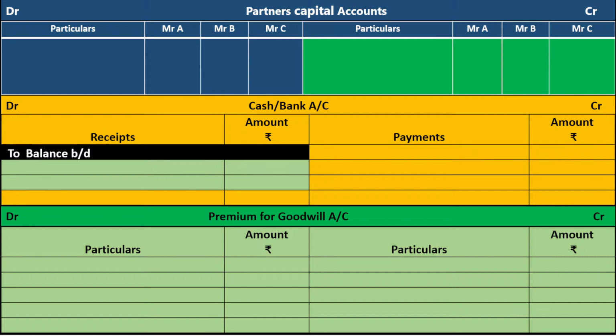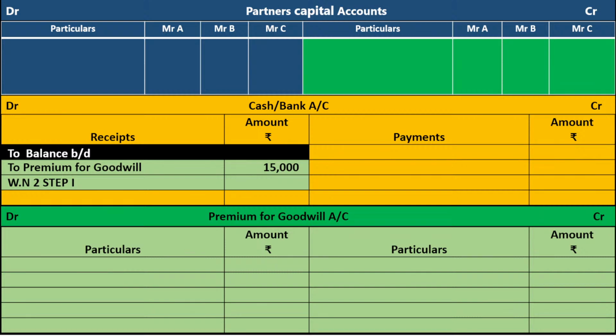When the new partner brings the cash for goodwill, what is the journal entry? Cash or bank account debit to premium for goodwill. The working note number 2, step number 1. Amount is 15,000. When you read this entry in the active manner, it is cash or bank account debit to premium for goodwill.